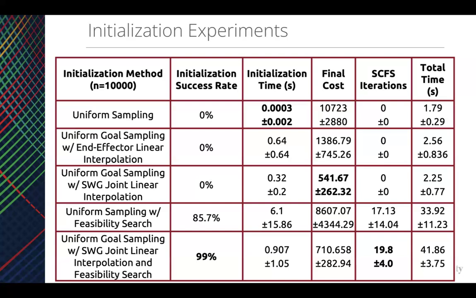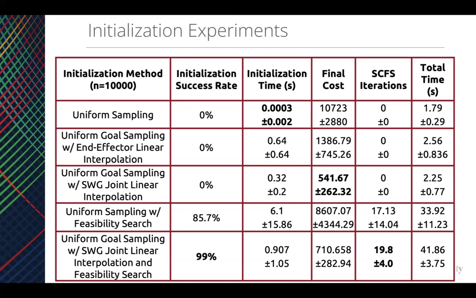Now, on the other hand, if we take these naive initialization methods and perform a feasibility search on them using SQP, we can see that the success rate drastically improves. And in fact, even though the initialization time takes a bit of a penalty, if we choose a smarter initialization, such as the SWG joint linear interpolation with uniform goal sampling, the initialization time with SQP is actually lower than in the worst case uniform sampling.